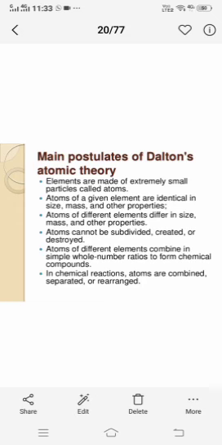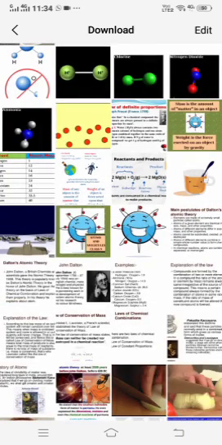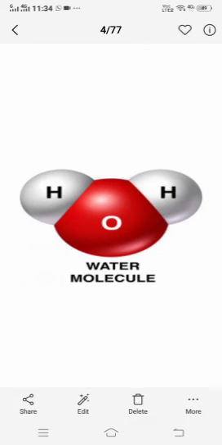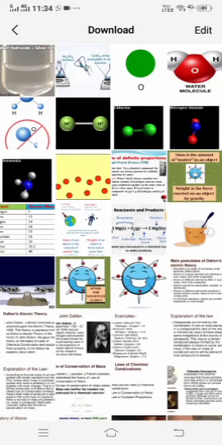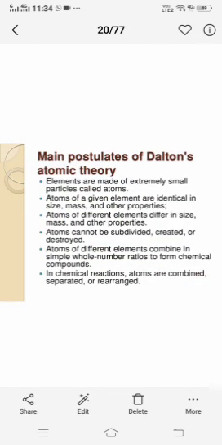Oxygen, if you take one atom and another atom, it's going to be the same. Atoms of different elements differ in size, mass, and other properties. Obviously, it's going to be different. Look at this water molecule: hydrogen, obviously it's the same, but oxygen is totally different. So according to him, it is correct that atoms of different elements obviously differ in size, mass, and properties. Yes, this is the third property which he gave.